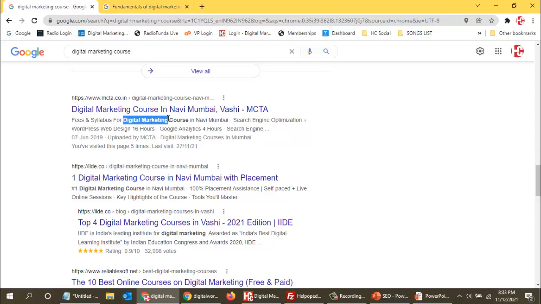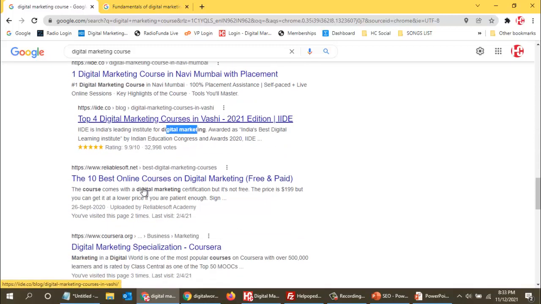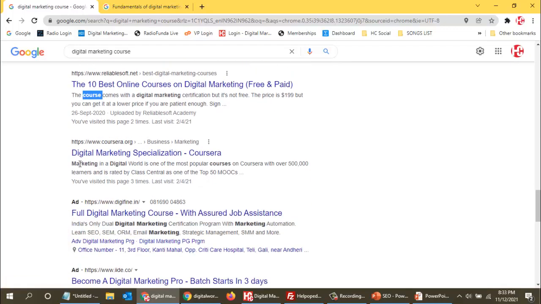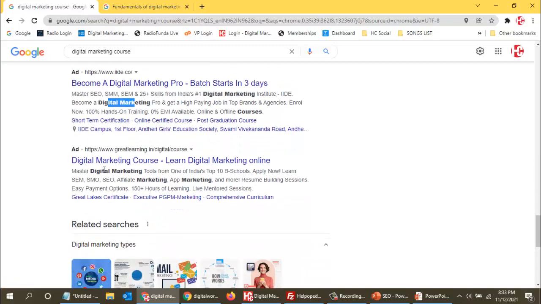You can see in each and every description which is highlighted over here, you will find digital marketing. Here you can see digital marketing course. Over here you can see digital marketing, and course also. Over here you can see marketing and digital. So basically these two words should be present. Even if this is a paid ad, you can see digital marketing is there. Otherwise even the ad will not come up.